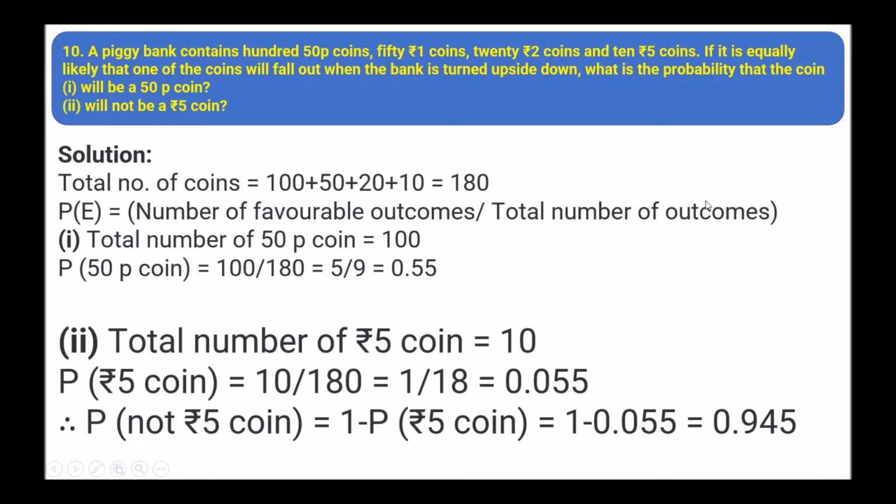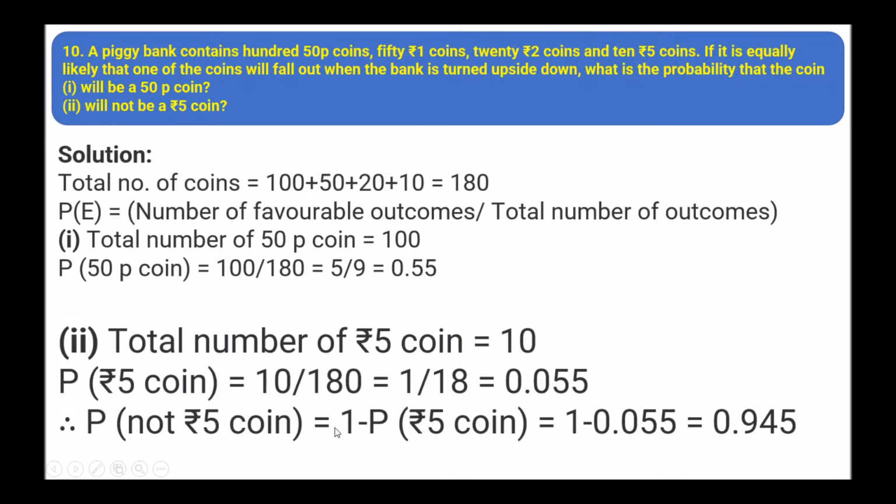Formula is number of favorable outcomes upon total number of outcomes. So first, total number of 50 paisa coins equals 100. So it is 100 upon 180. So we can reduce that. It will become 5 upon 9. We can divide that, so it will become 0.55. Total number of rupee 5 coins, that is 10. So 10 upon 180, that is 1 upon 18, equals 0.055.